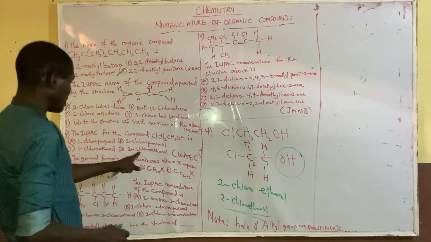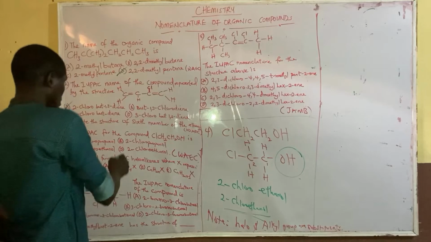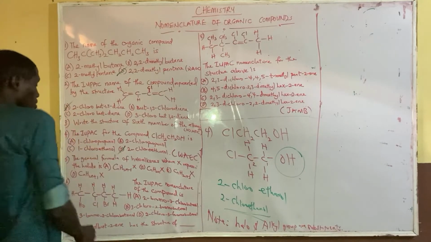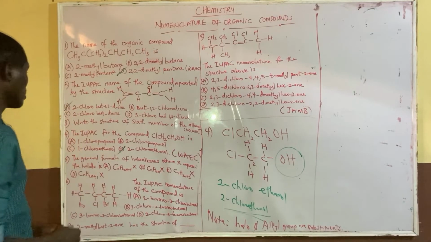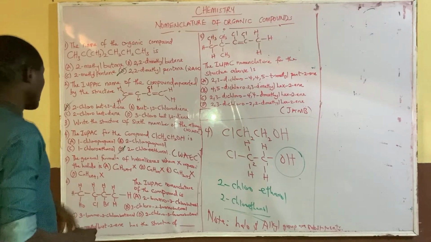2-chloroethanol. 2-chloroethanol is number what? D. 2-chloroethanol is D. So that's that about that.